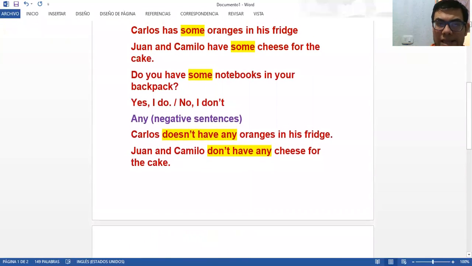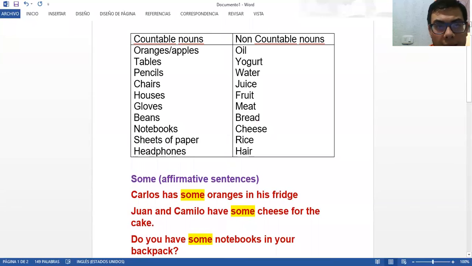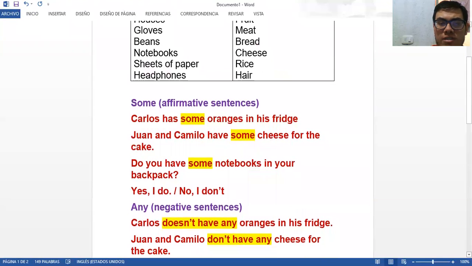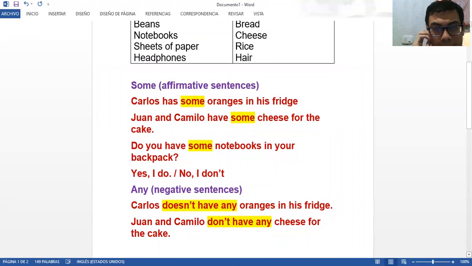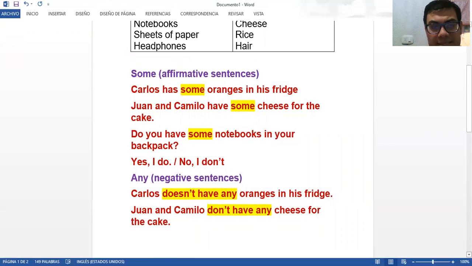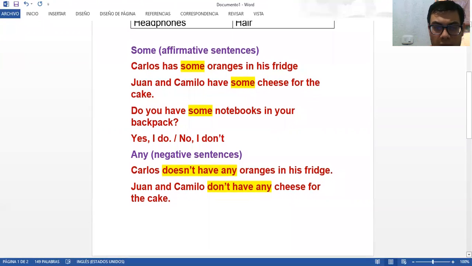So what did we learn today? That's pretty easy. Here we have things that are countable and things that are not countable. That's the first thing that we did in this class. Then we learned how to use some in affirmative sentences and in questions. And we learned how to use any, which is only used for negative sentences and for questions.